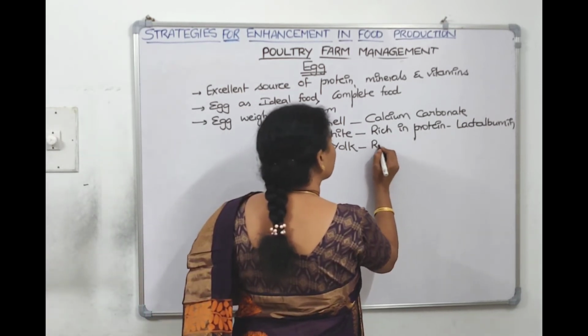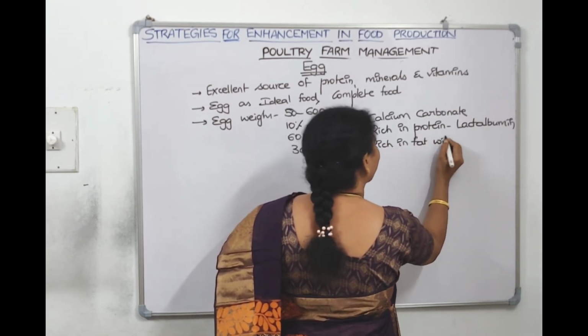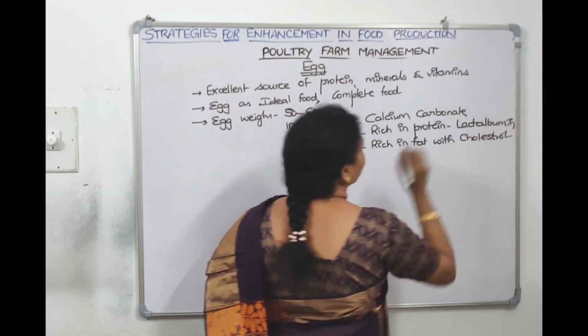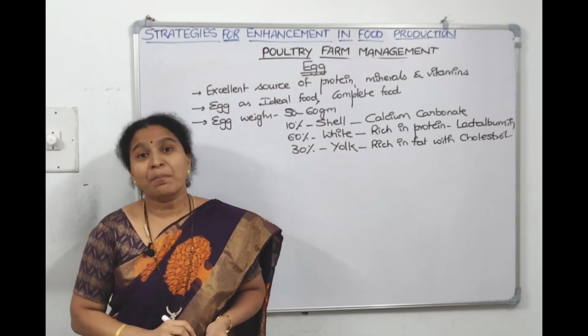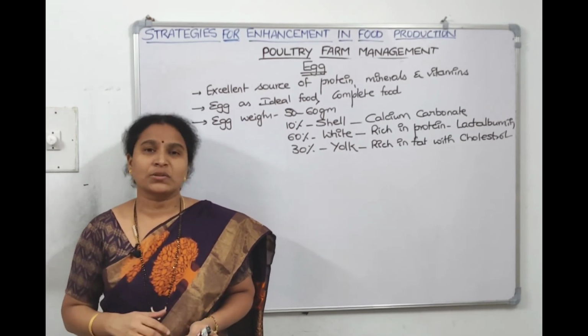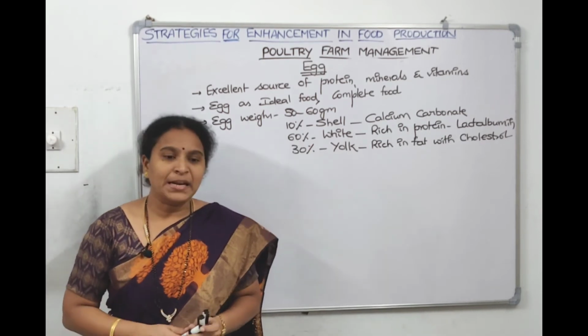But this cholesterol is not a bad cholesterol, it's a good cholesterol, meaning it will not deposit. So that's why we tell it's an ideal food and a complete food.